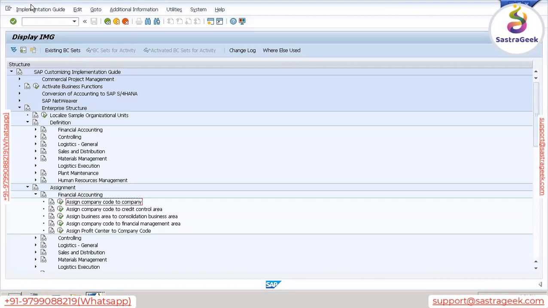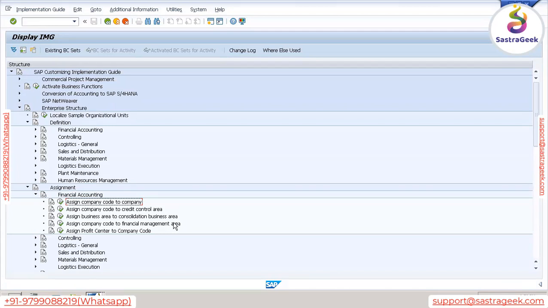So company is nothing in SAP term. In SAP, company is nothing but group of companies. Let's say Tata group of companies. In Tata group, there are many companies. If we are going to implement SAP, are we going to implement SAP to all the group companies or any one company? Any one of them. That individual company is called company code. And company is a group of companies.